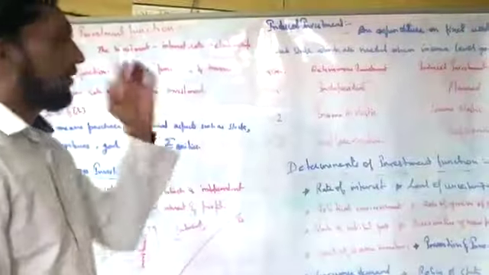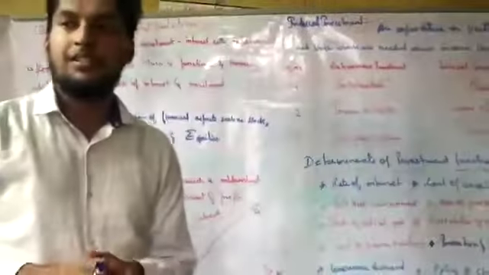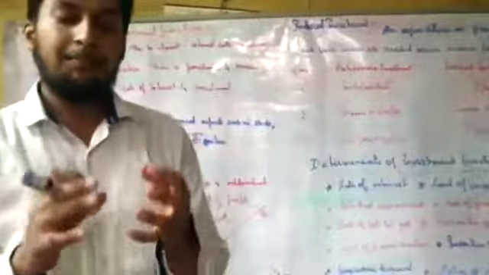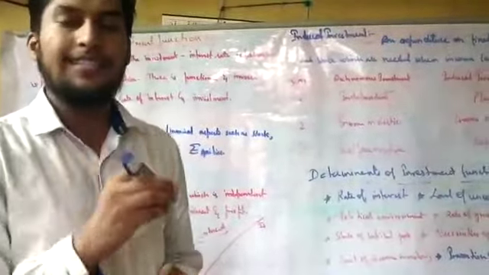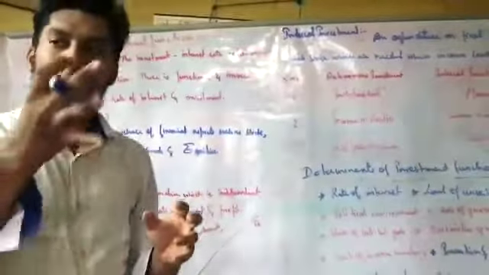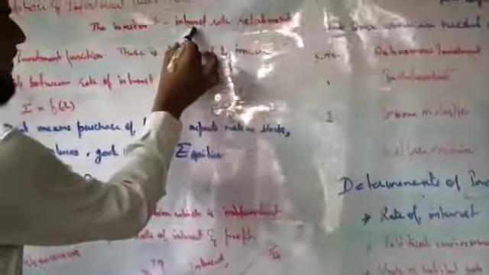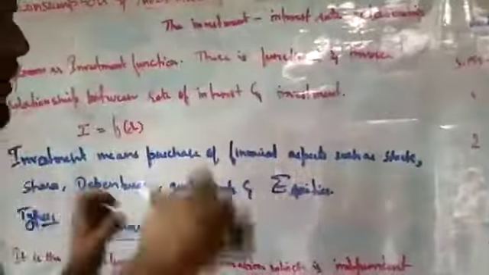Today we are going to see the third part of consumption and investment function. Okay, so we have seen the consumption function. What is consumption function? When a person has an income and he utilizes that income for satisfying his needs, that's what we call consumption. Now it's investment function. What is investment function? The investment interest rate relationship is known as investment function.